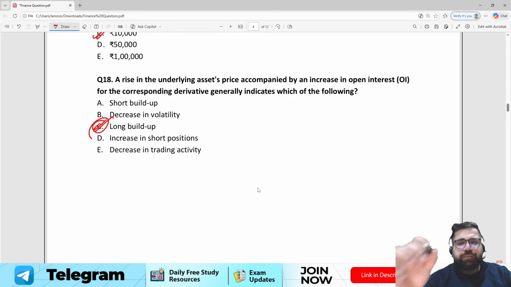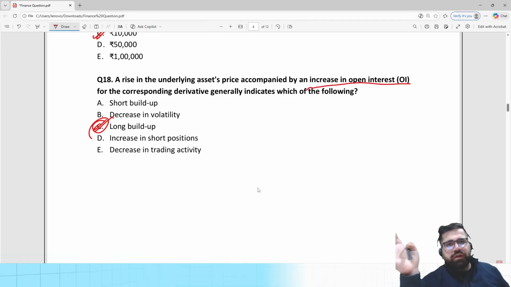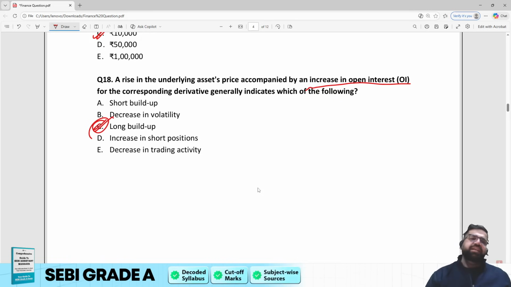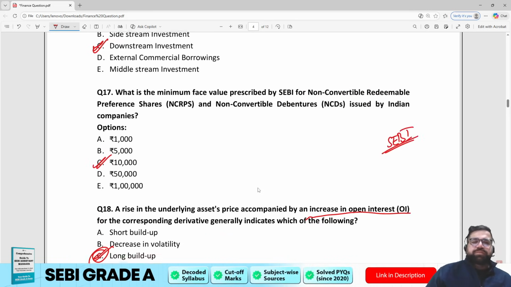And why I'm saying long build-up? Because your open interest is increasing. It means more and more contracts are yet to be expired. More and more contracts are currently active. So this is a kind of an investment strategy.